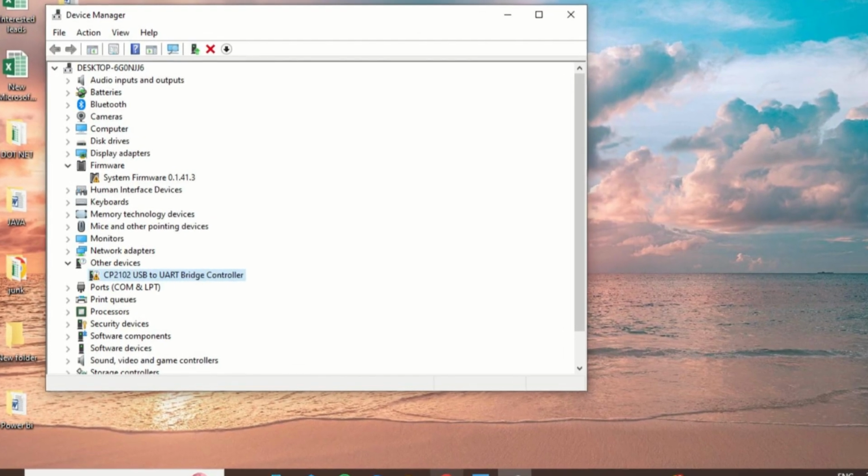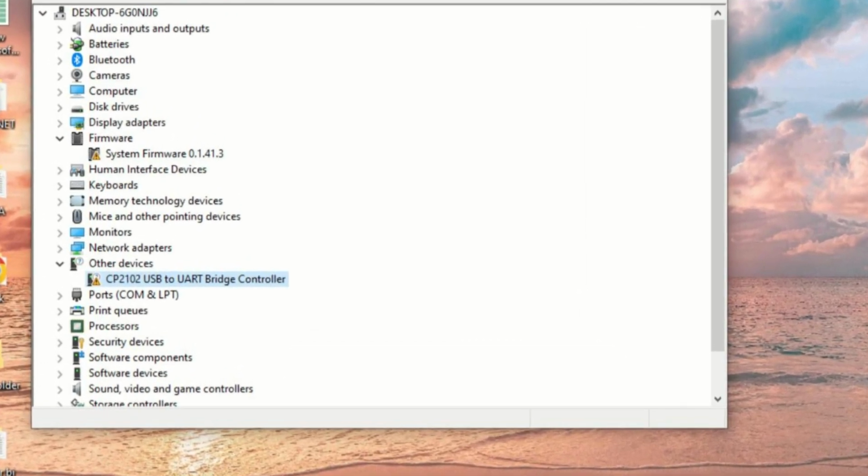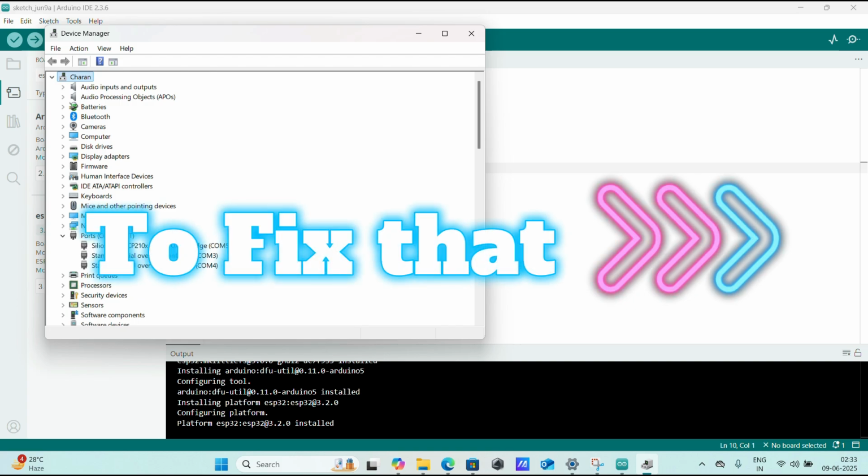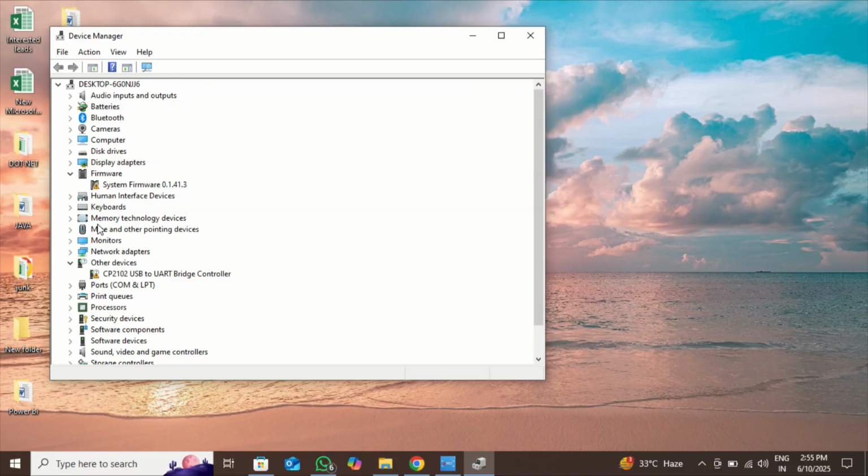If in case the ESP32 board is not showing, then you need to install another driver package like CP210x. Search for CP210x on Google and download and install it. This link is also given in the description, then click download.